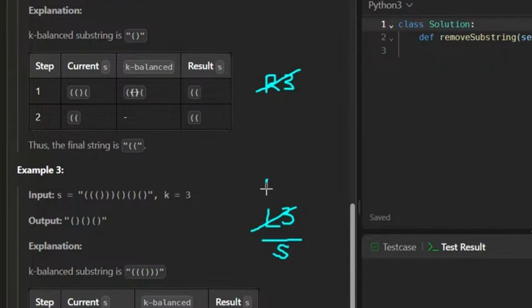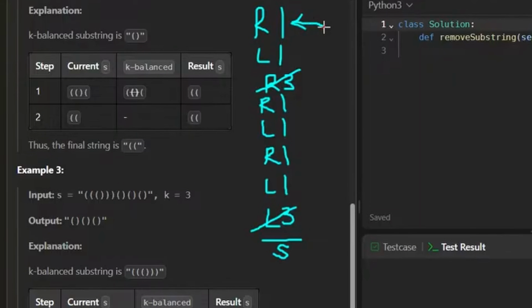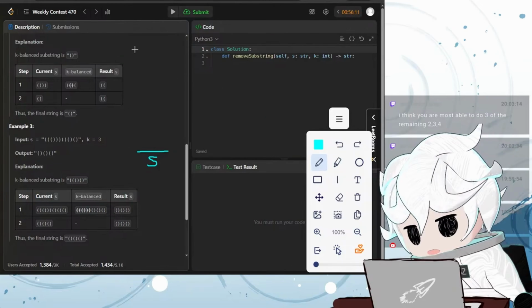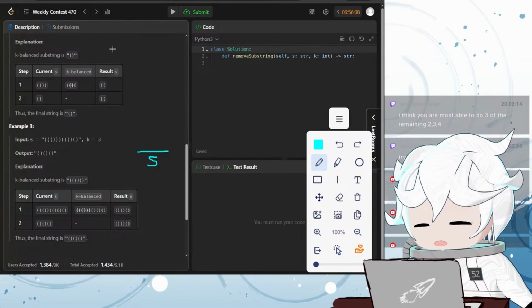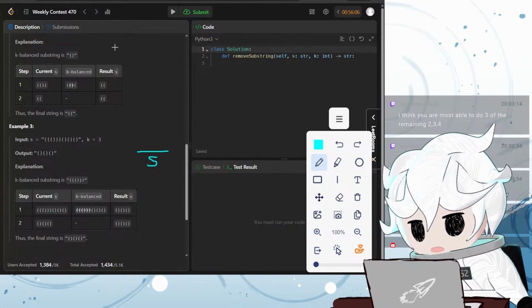Next, we have an L1, and then we have an R1, L1, R1, and then L1, R1. The integer never surpasses k, so we never have to check if we have left parentheses to back it up. I feel like my solution is way too complicated though. Would it even be practical to implement what I'm trying to do?